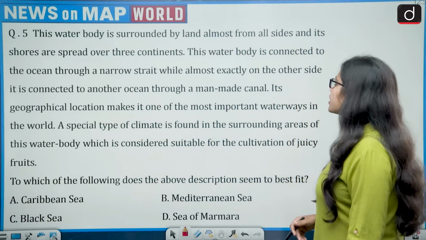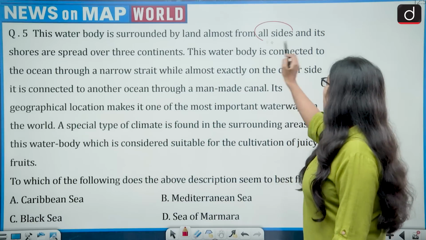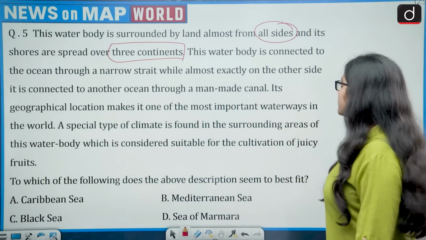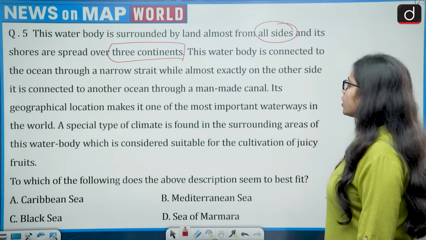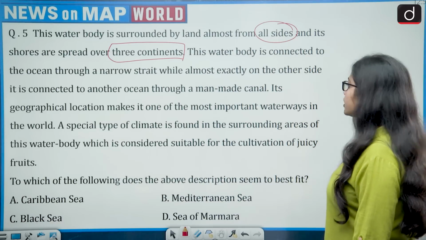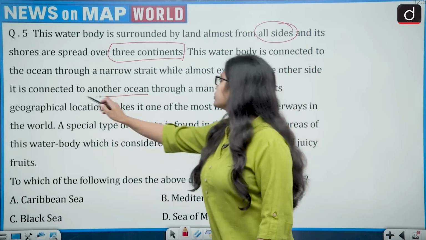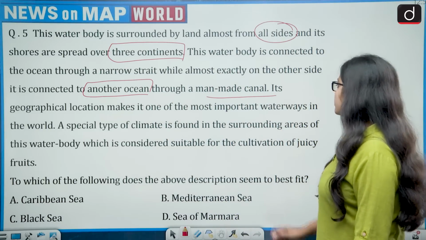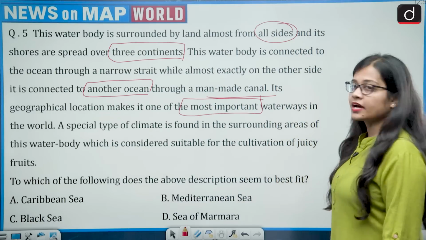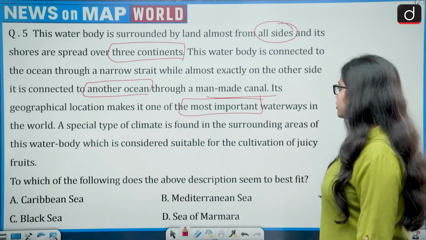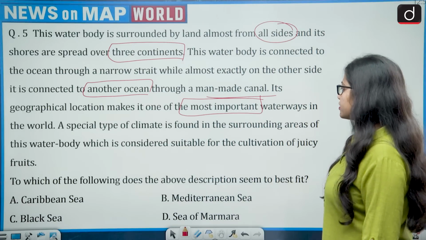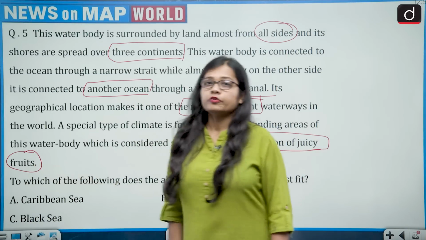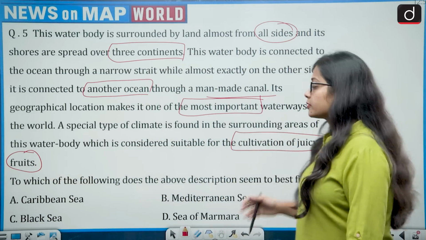This water body is surrounded by land almost from all sides, and its shores are spread over 3 continents. It is connected to the ocean through a narrow strait, while almost exactly on the other side it is connected to another ocean through a man-made canal. Its geographical location makes it one of the most important waterways in the world. A special type of climate is found in the surrounding areas, which is considered suitable for the cultivation of juicy fruits. Which water body is being described in this paragraph?